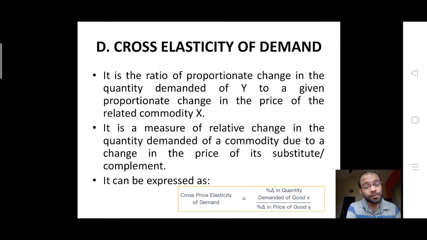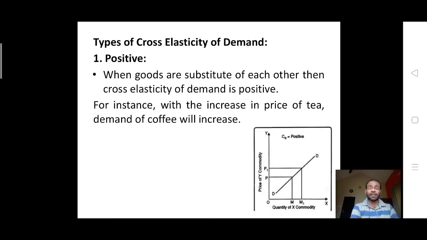Example would be, cross elasticity of demand is equal to the percentage change in the quantity demanded for the good X divided by the percentage change in the price of the good Y. The different types of it, the first one is positive. When goods are substitutes of each other, then the cross elasticity of demand is positive. For instance, with the increase in the price of tea, the demand for coffee will increase. So this is what is shown by the upward sloping curve from left to right in this particular diagram.